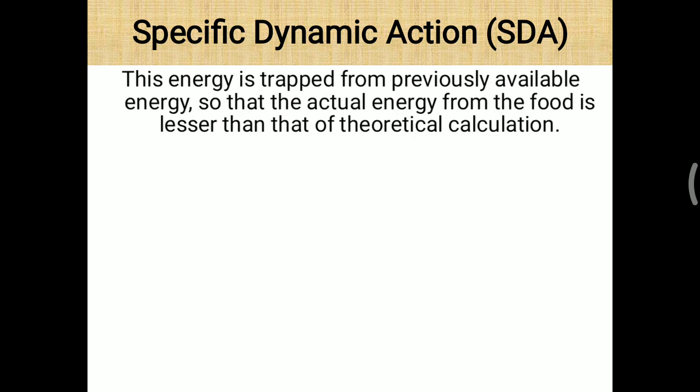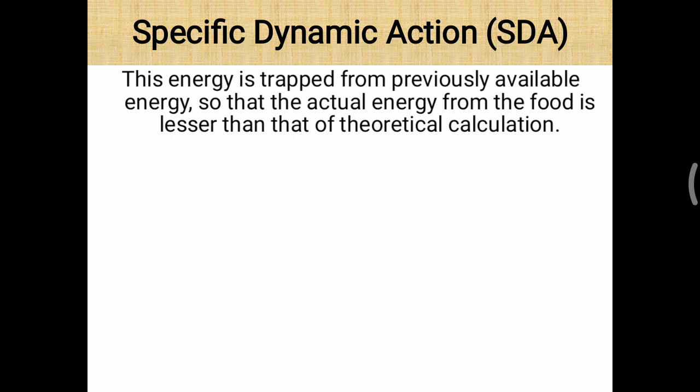Further, in detail of this SDA, this energy is trapped from the previously available energy. So some energy is already available in our body, so the actual energy from the food is lesser than that of the theoretical calculation. We simply know that 1 gram of carbohydrate provides 4 kilocalorie, 1 gram of fat provides 9 kilocalorie, but that is the theoretical calculation.